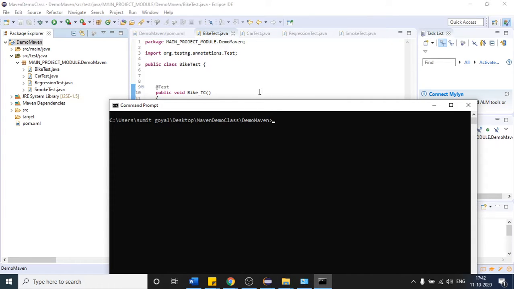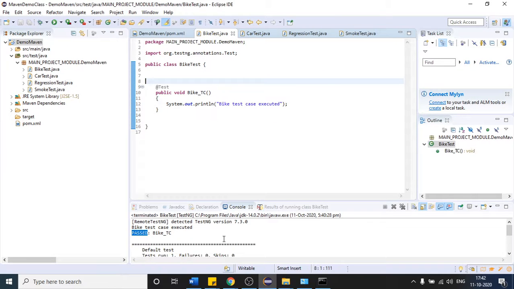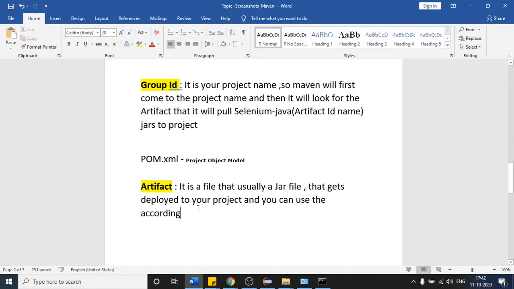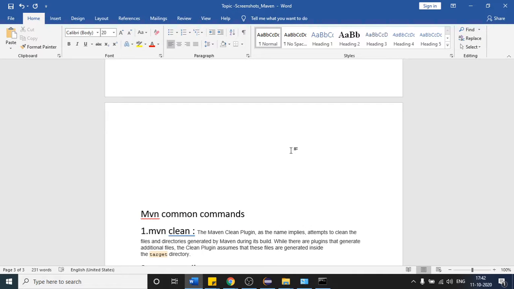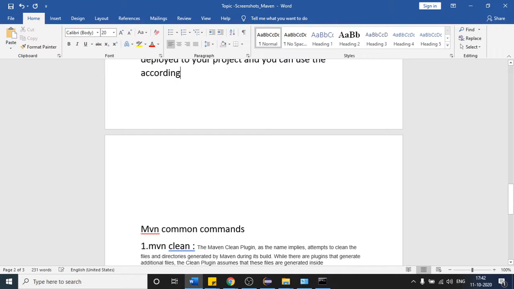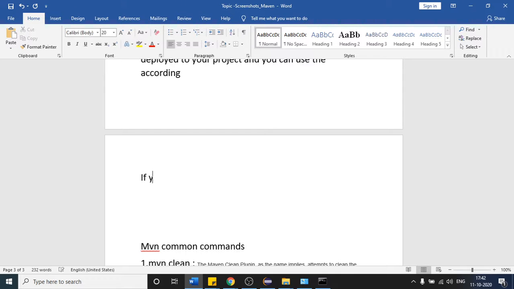Before running our test case, there is one plugin. Let me write it here. I think we have already discussed this, and we will discuss it shortly. Before running, if you want to run Maven commands, or you can say Maven test case, from the CMD command prompt, then use the Maven Surefire plugin.